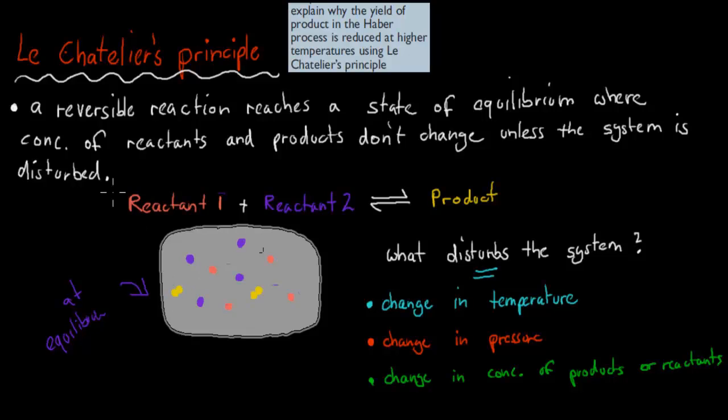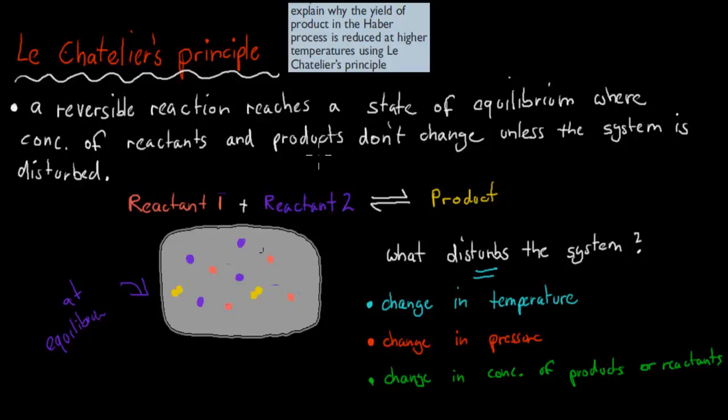Some of them might change, so for example, this product here might break into reactant 1 and reactant 2, but as soon as that happens, 2 other ones, for example this one and this one, will combine to form a new product. So even though there is movement, things break apart and build up again, overall the concentrations will stay the same. If something breaks up, something new will be built up again. At equilibrium, everything will stay the same.